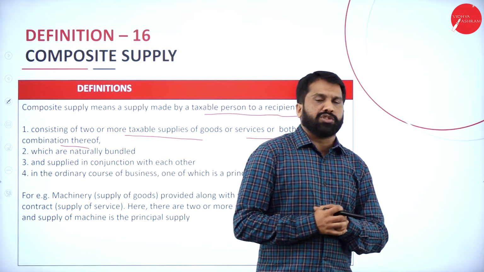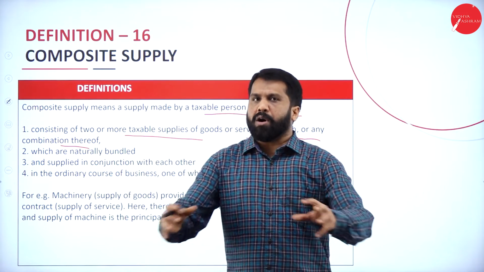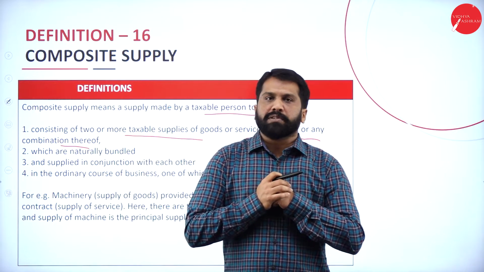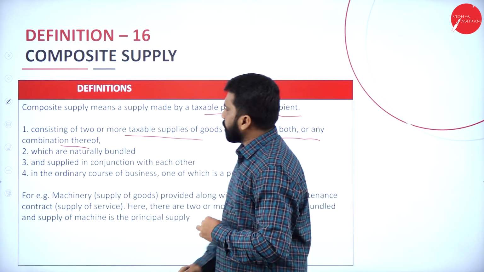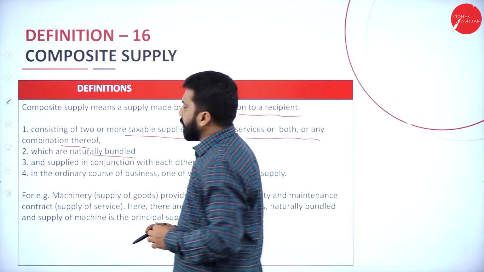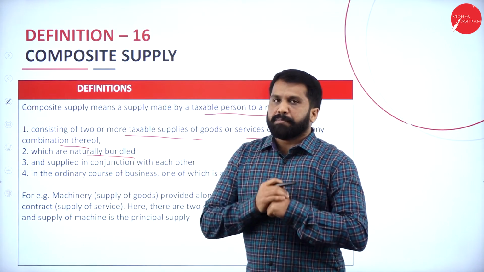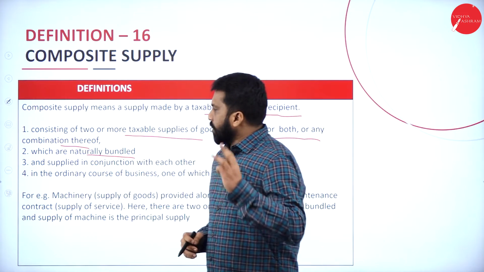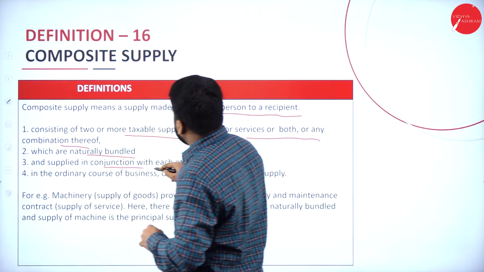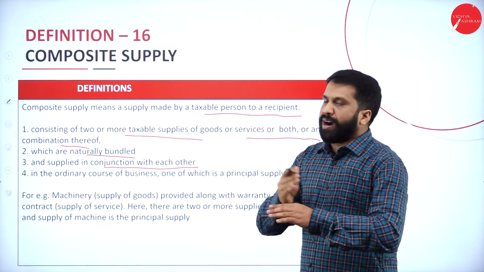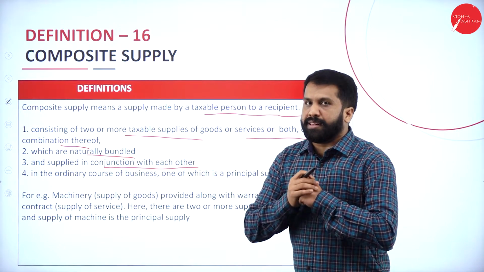You have a provision shop. In the provision shop, you have all kinds of goods there. Composite supply. Now, second one, which are naturally bundled, and next, third one, supplied in conjunction with each other, interlinked.